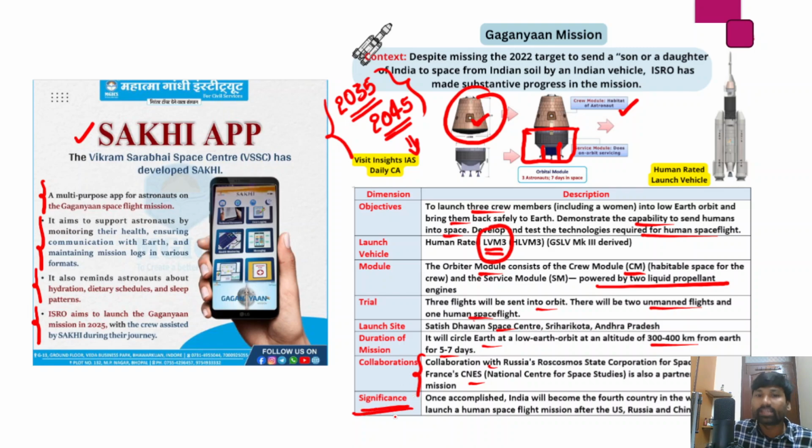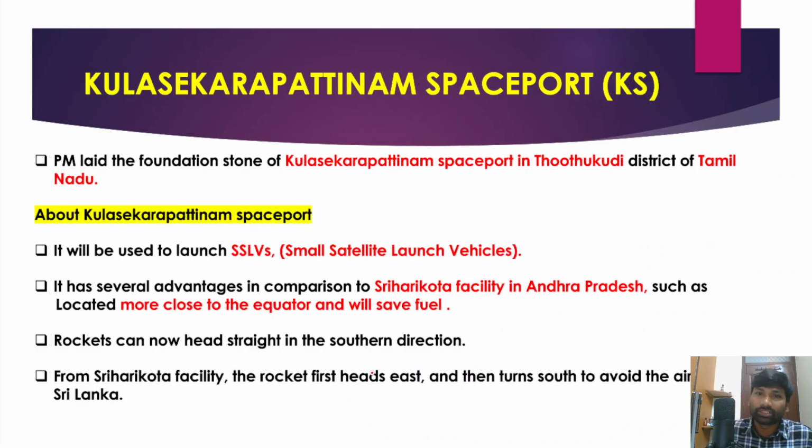Now what is the significance of this Gaganyaan mission? Once this mission is accomplished, India will become the 4th country in the world to launch a human spaceflight mission after the US, Russia and China, that I have already discussed. So this is the significance, and these are some details with respect to the Gaganyaan mission.